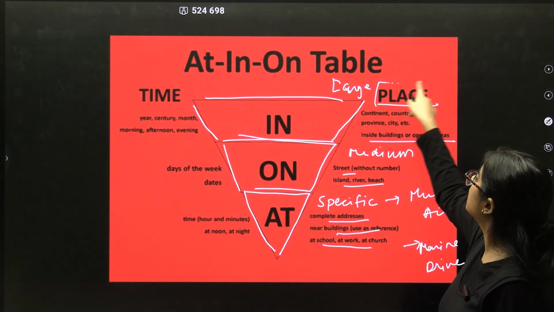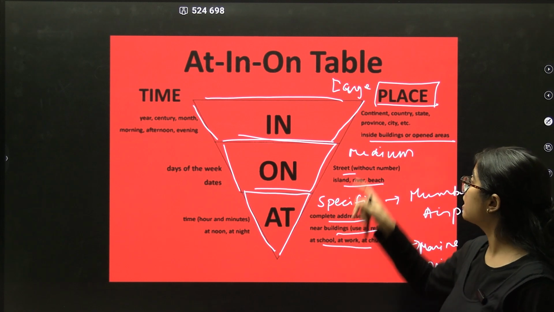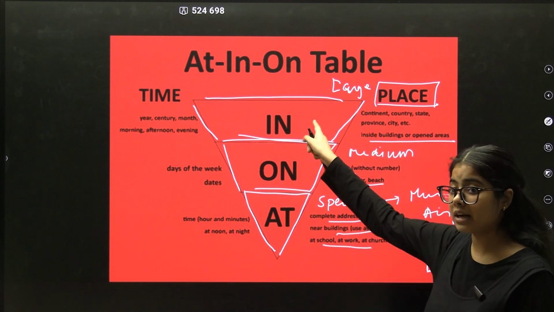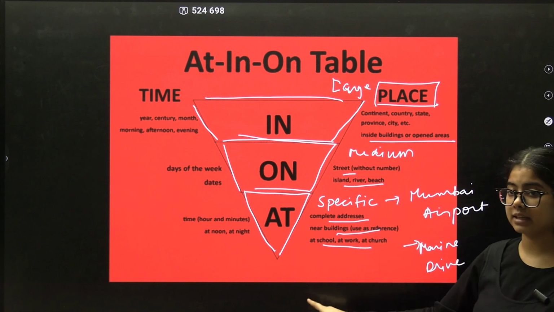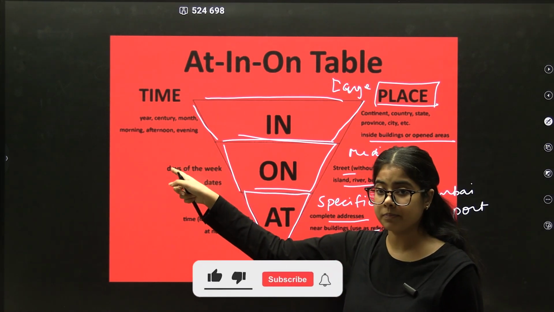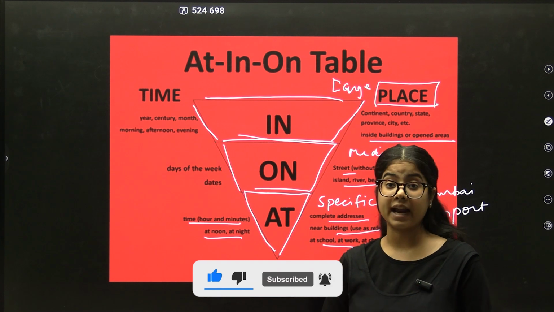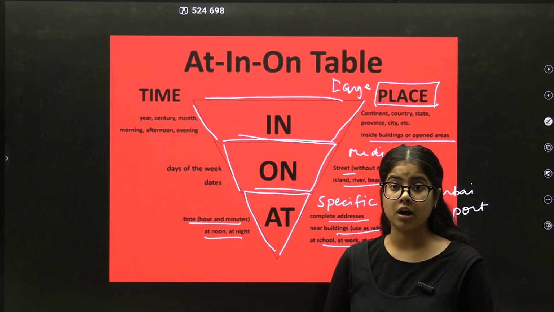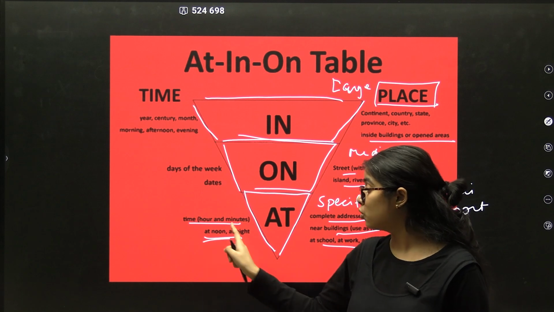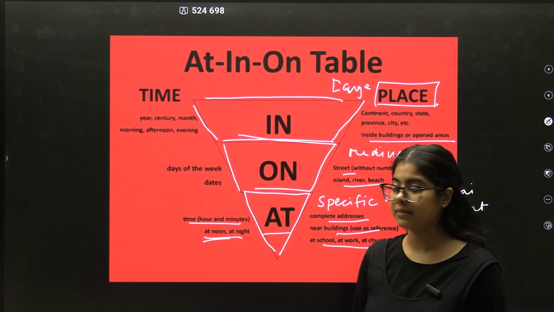So these are all prepositions of place distinguished by spaces covered. So large के लिए in, medium के लिए on and specific के लिए at. Now prepositions of time, at लगता है again for specific time. Meet me at 5:30, meet me at 6:30, meet me at the noon, meet me at night. So specific time के लिए at लगता है.